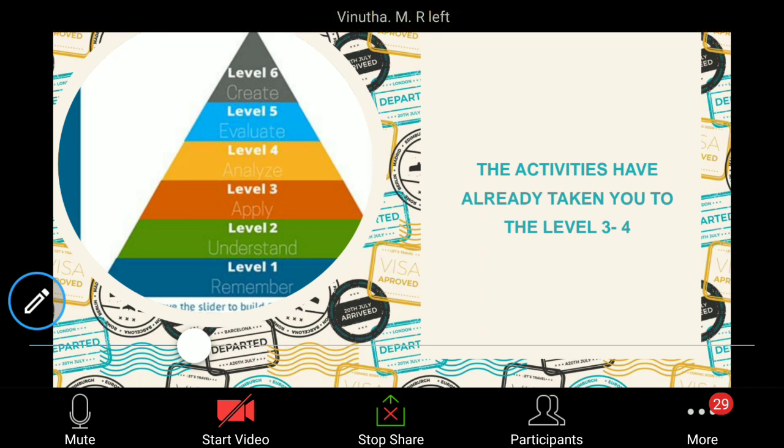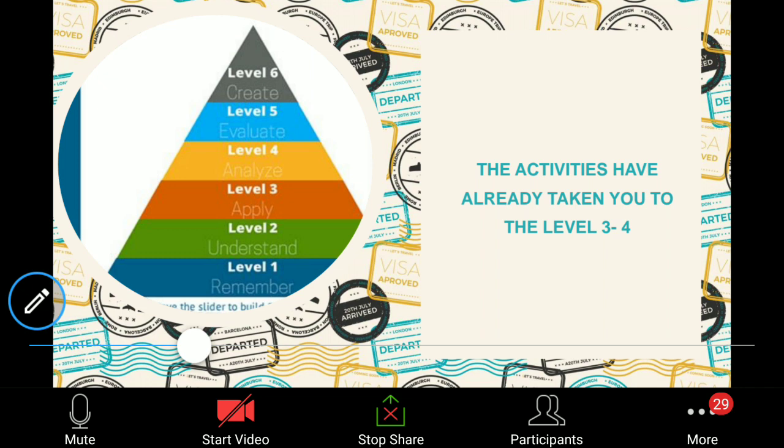Suppose you have developed a positive attitude towards this activity. As soon as I gave you the activity, some of you said it helped you to analyze the different situations, from activity 2 to 3. Some said that interest developed. So you showed a positive attitude towards this activity, and it has taken you from level 1, 2, 3 and 4, up to the analyze stage.